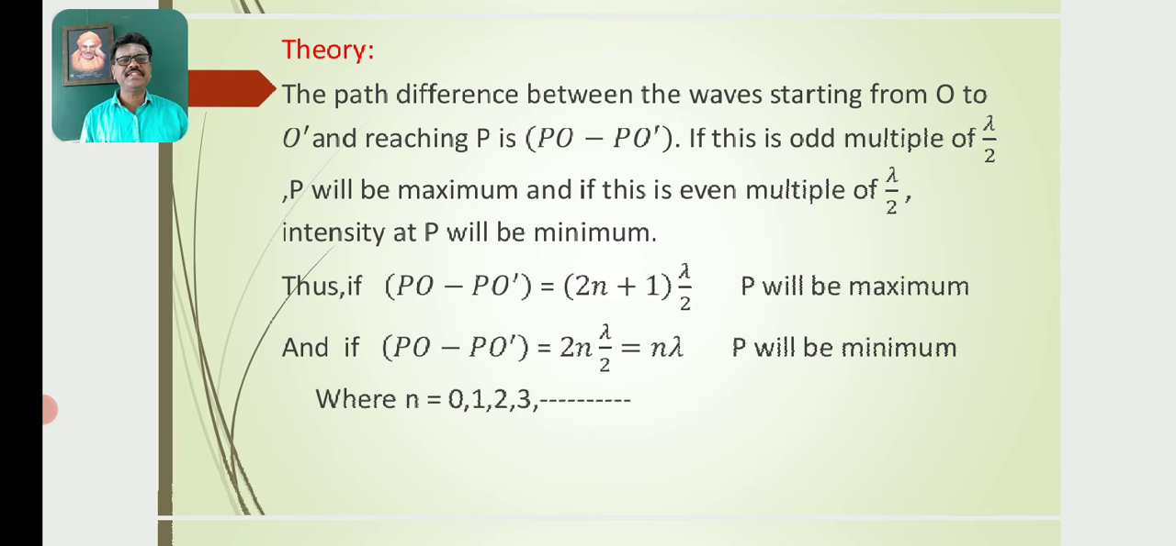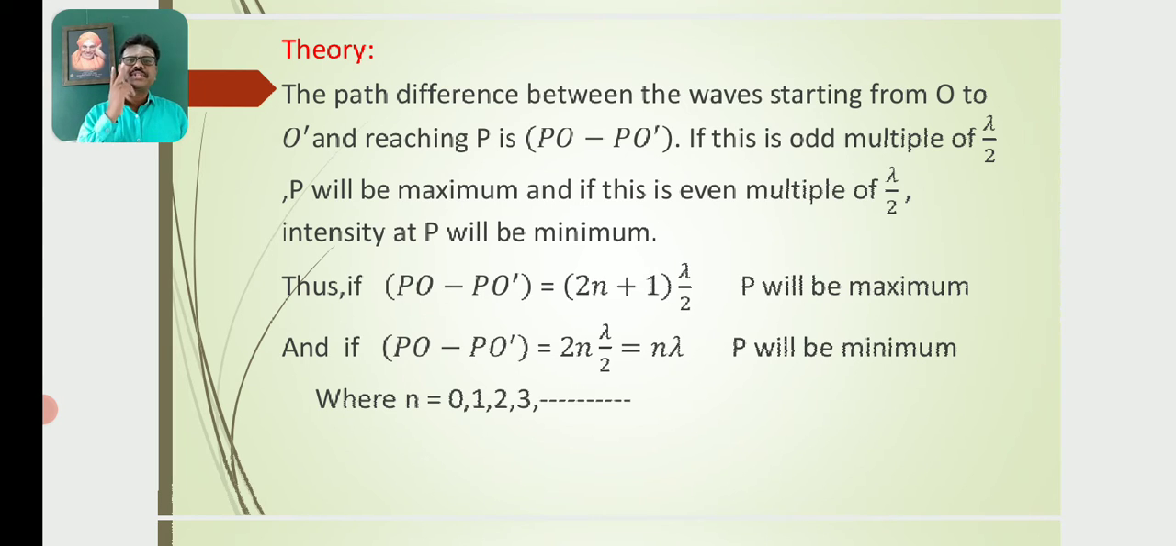So the path difference between the waves starting from O to O dash and reaching the point P is PO minus PO dash. If the path difference is an odd multiple of lambda by 2, then P will be maximum. If the path difference between the waves is an even multiple of lambda by 2, then the intensity at point P will be minimum.